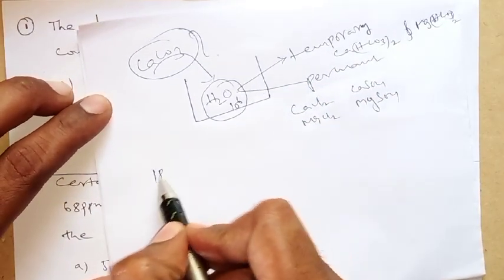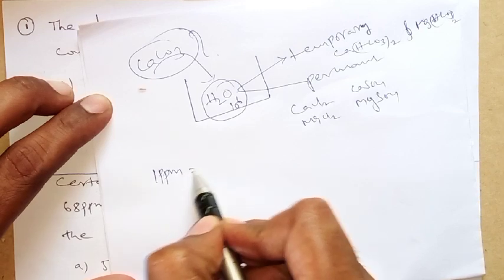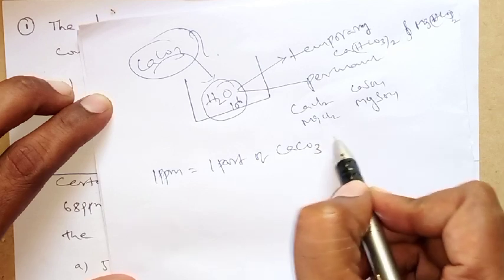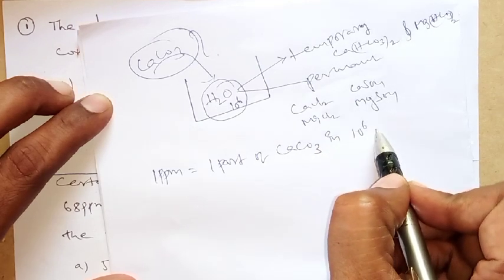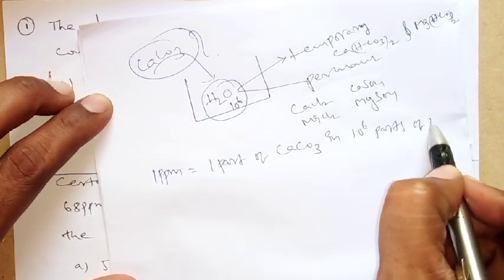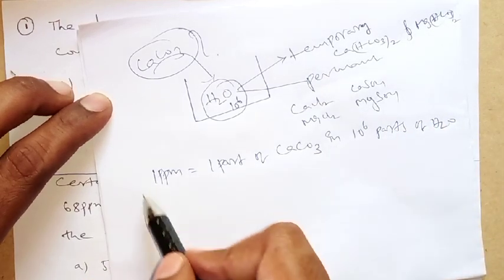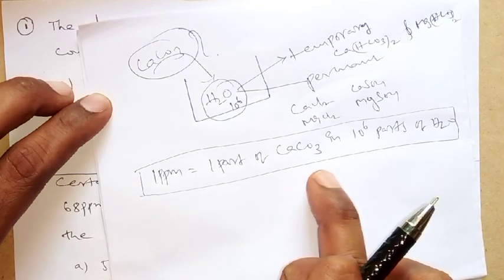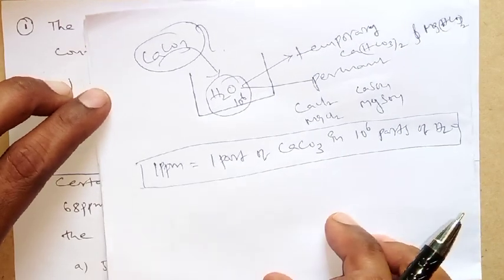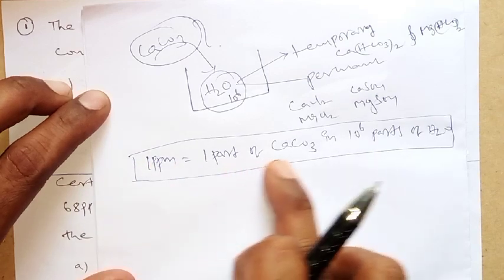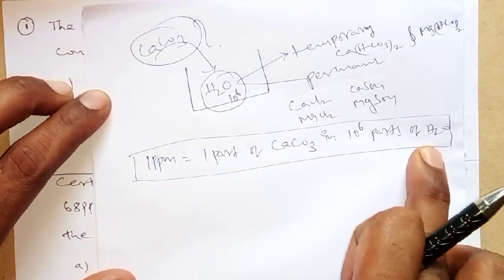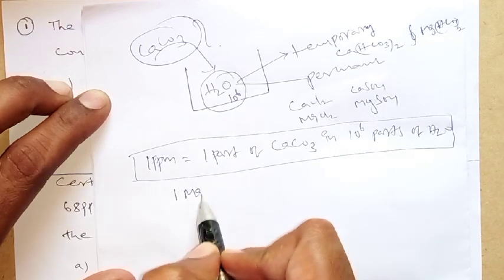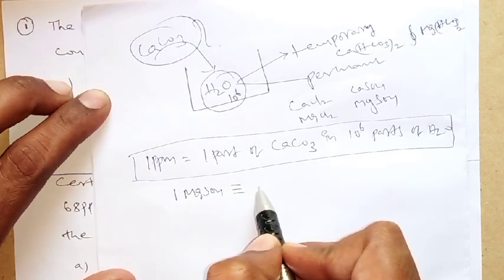So as per this, 1 ppm, parts per million, is equal to 1 part of CaCO3 in 10 power 6 parts of water. Is it clear? This is the general notation. Remember that 1 ppm is nothing but 1 part of CaCO3 in 10 power 6 parts of water, in the case of hardness of water. So as per this definition, 1 part of magnesium sulfate is equivalent to 1 part of CaCO3.